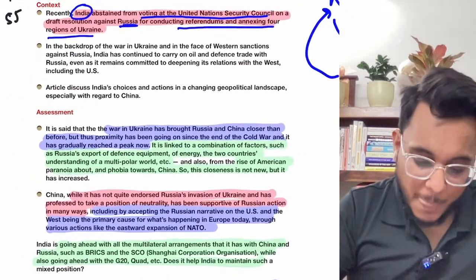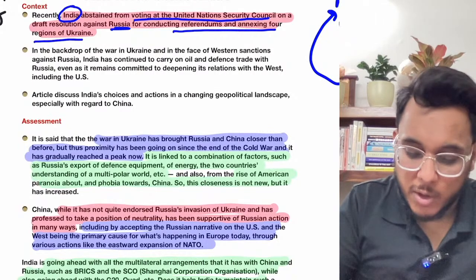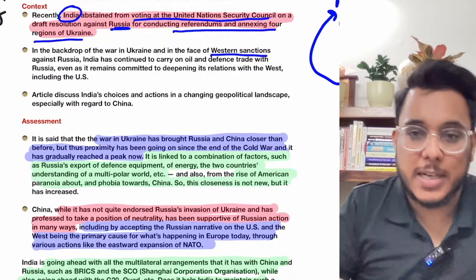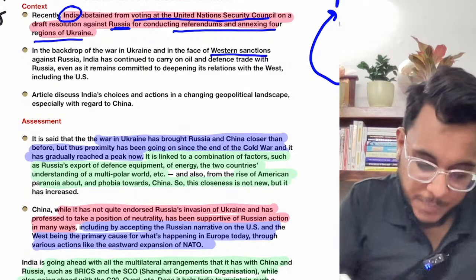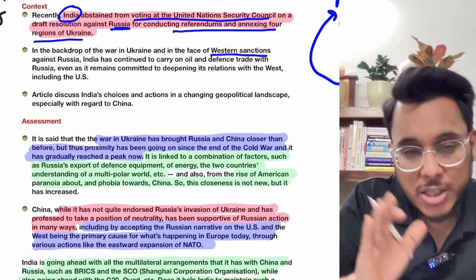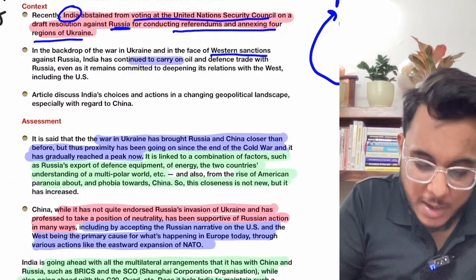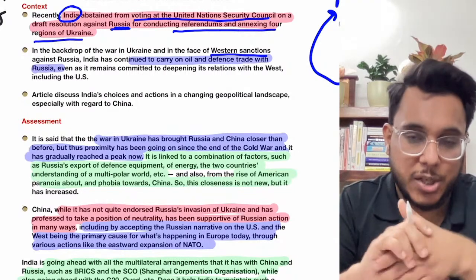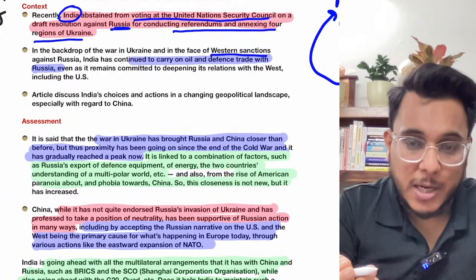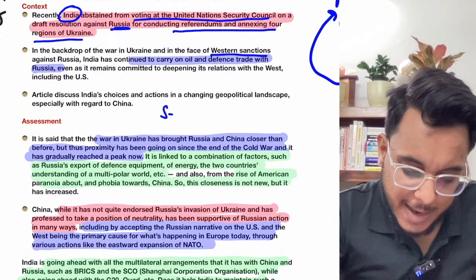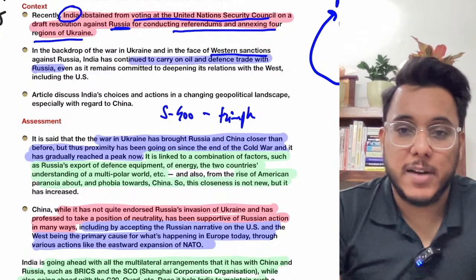Moreover, at the same time as the Russia-Ukraine war is going on, many Western sanctions are being imposed on Russia or on the countries who are supporting Russia. During the same time, when the sanctions are being imposed on Russia by the Western countries, India has continued its oil and defense relations with Russia. India imported the oil. Moreover, India is procuring the S-400 Triumph missile defense system from Russia.